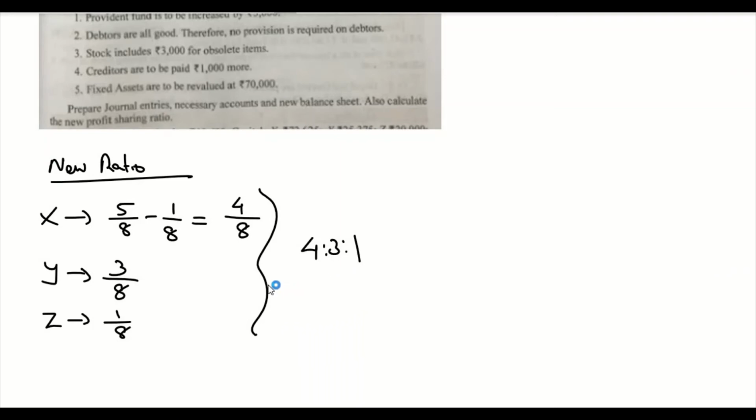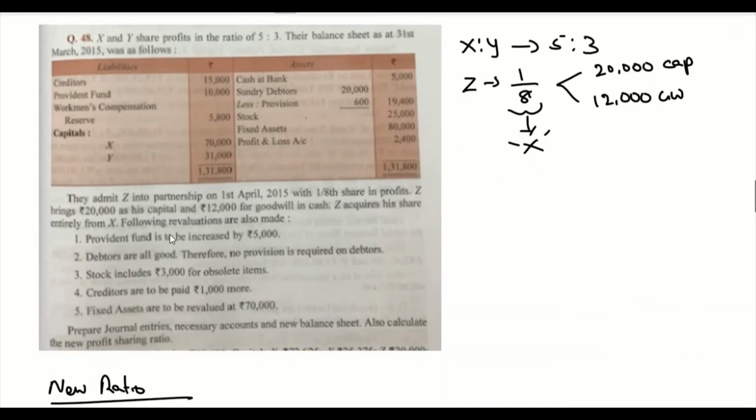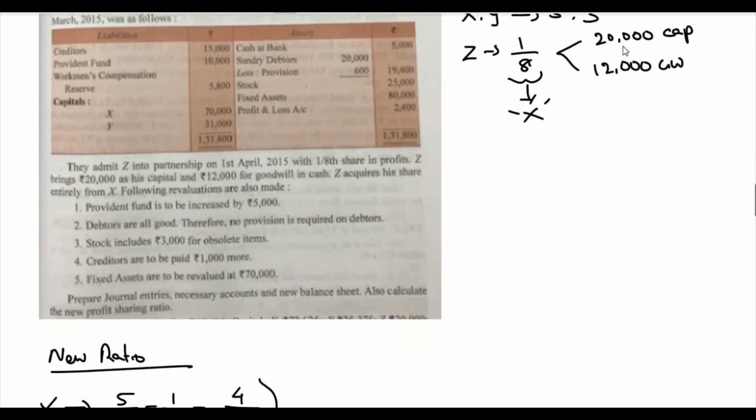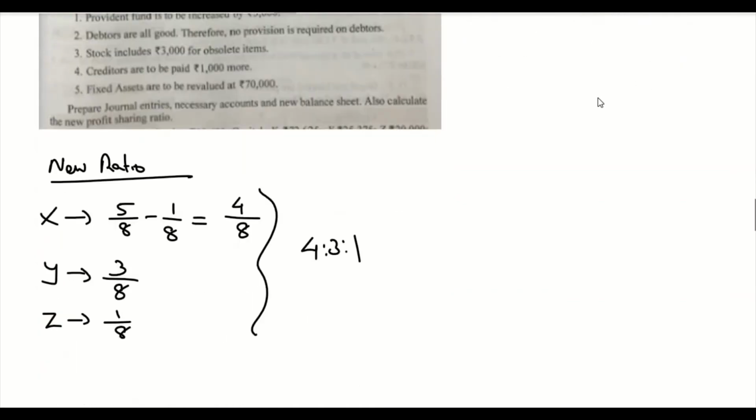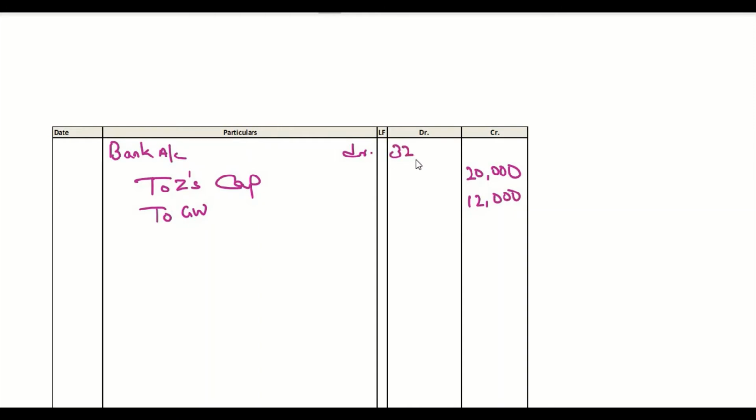Now we need to pass journal entries for the adjustments mentioned here. First thing is the new partner is bringing capital of 20,000 and goodwill of 12,000. So let's pass the journal entry for that. That is bank account debit to Z's capital and premium for goodwill, that is 20,000 and 12,000. So in the bank account we are going to get 32,000.